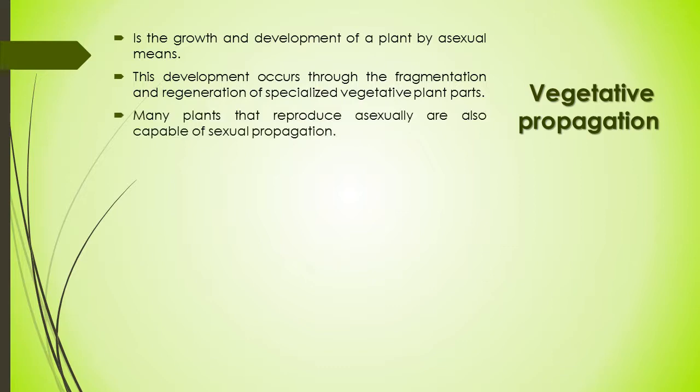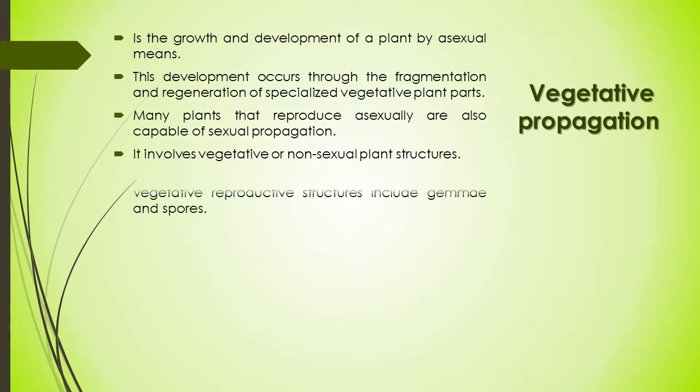Many plants that reproduce asexually are also capable of sexual propagation as well, but to maintain or to save time, asexual propagation or vegetative propagation is also used. Here you can see tubers of potato by vegetative means.